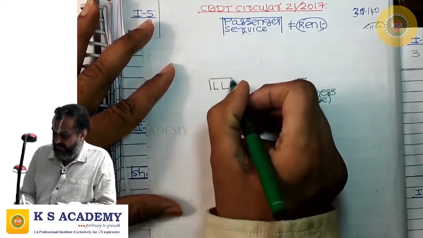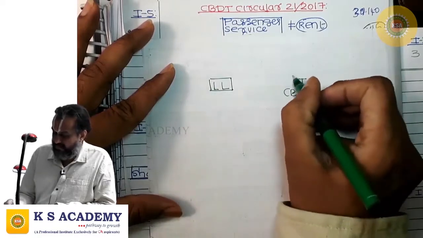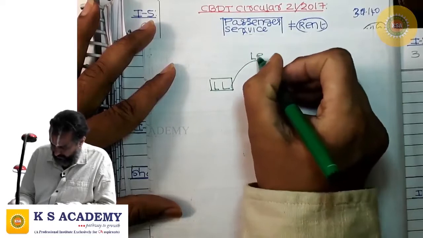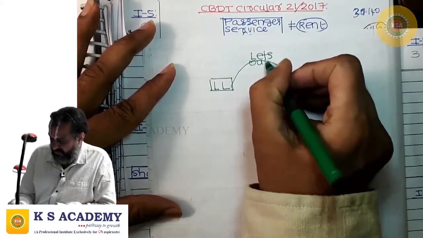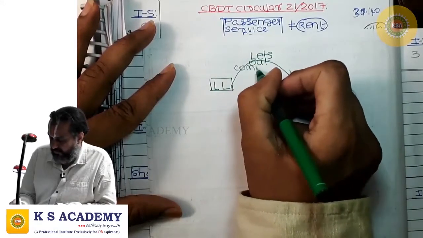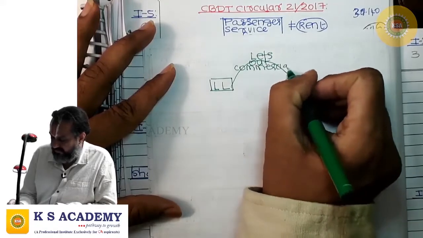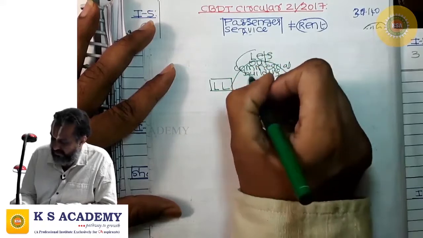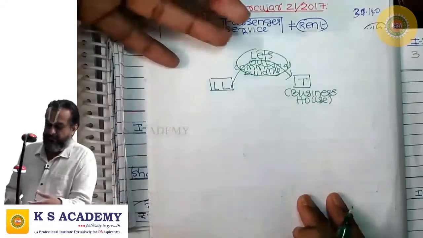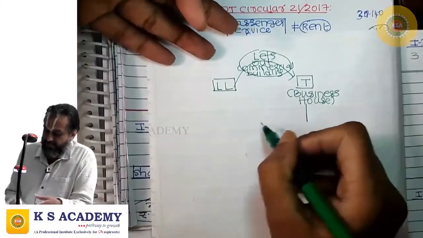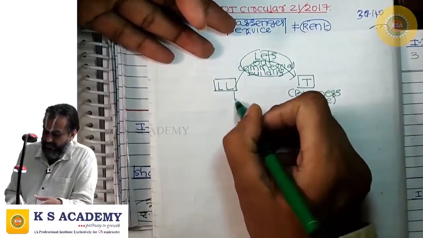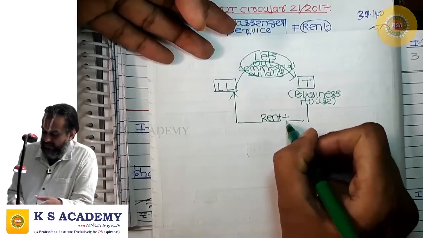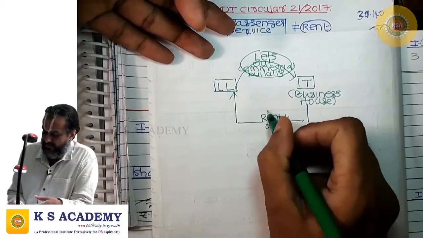The landlord is letting out a commercial building to the tenant, which is a business house. For that, the tenant will pay rent, and the landlord will also collect GST in addition to that.